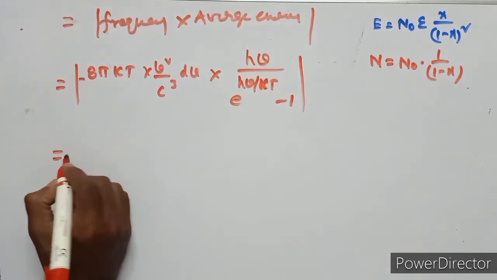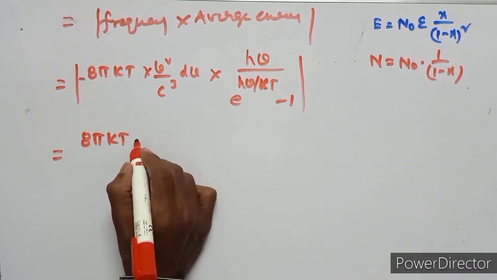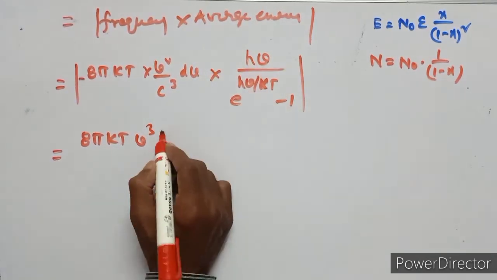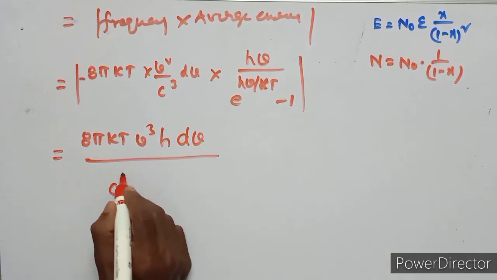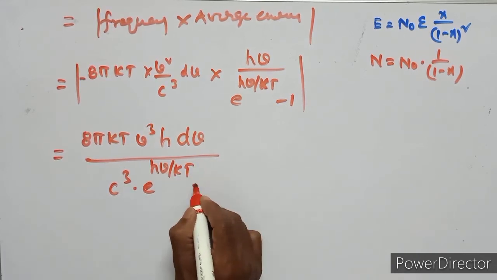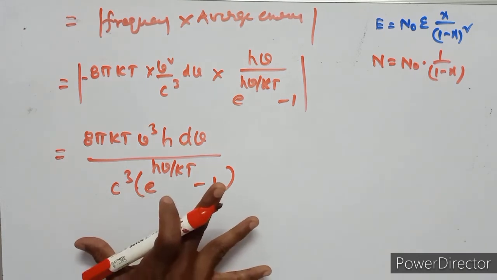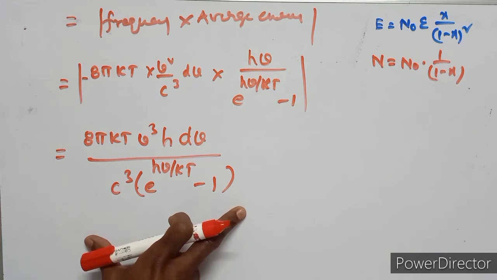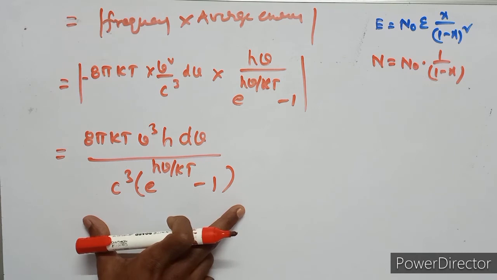So this equation can be written as 8 pi h nu cube d nu upon c cube e to the power of h nu upon kt minus 1. So this is Planck's radiation law.